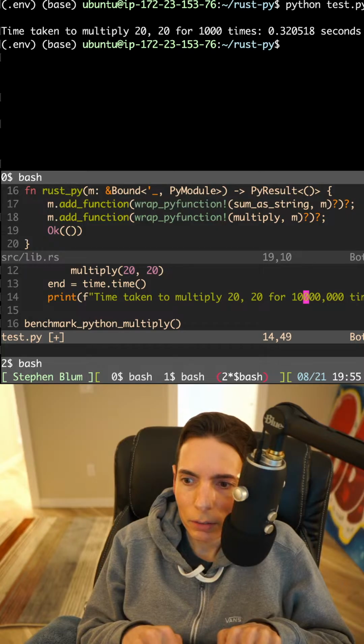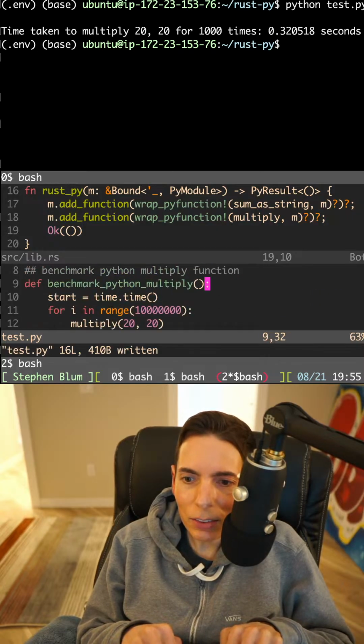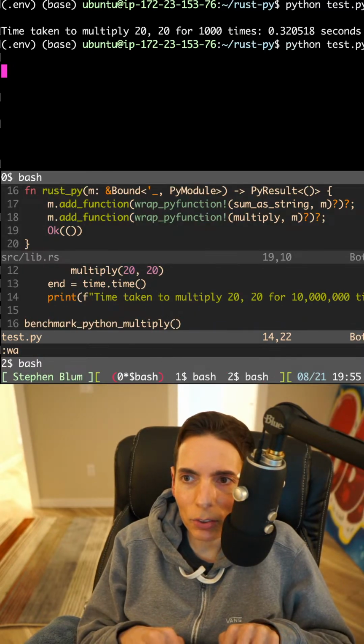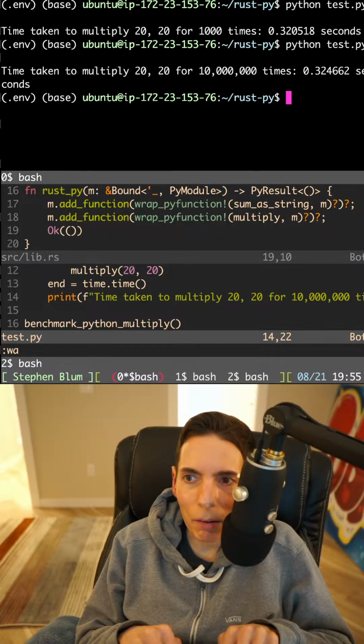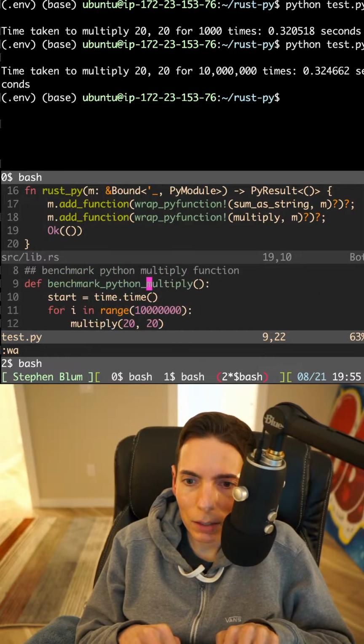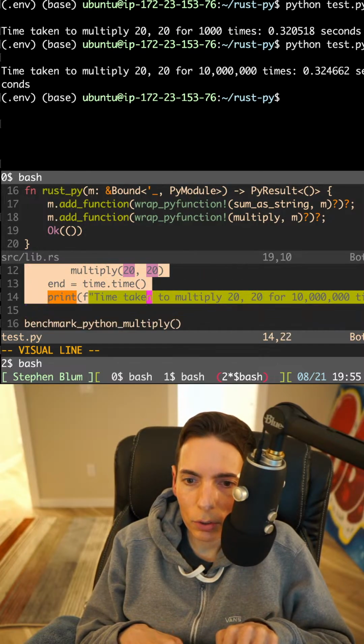That's 10 million. 10 million iterations. Is it really? Wait. 1, 2, 3, 1, 2, 3. Yeah, it's 10 million iterations of multiply. And it's actually pretty fast for Python. I'm actually kind of impressed at how fast that is. So let's try it now with making this into the Rust version.